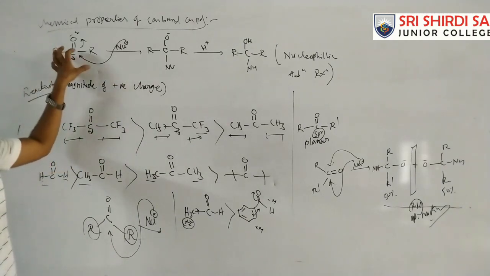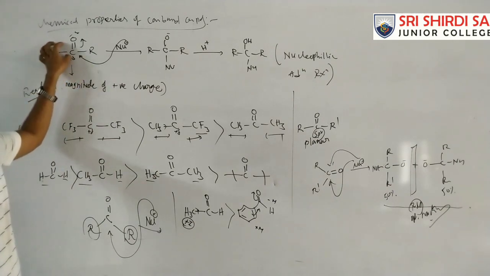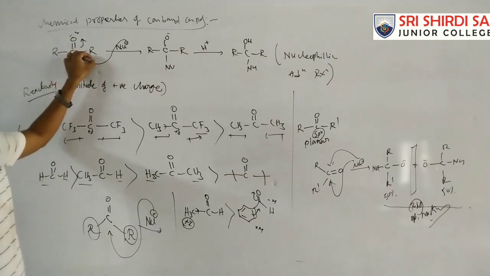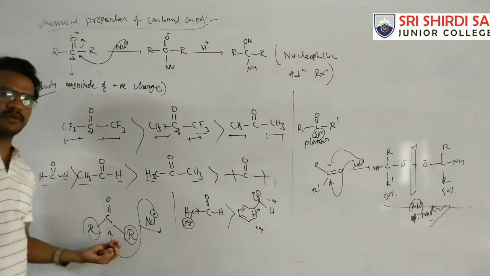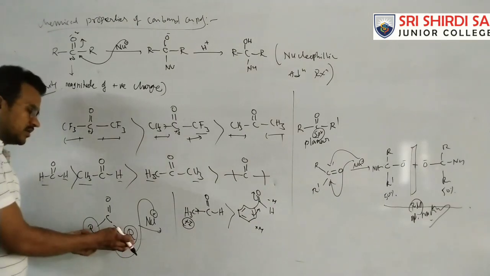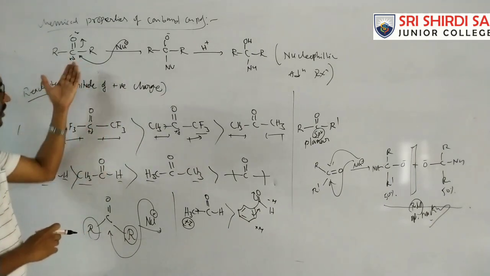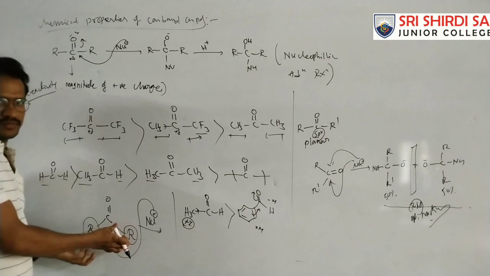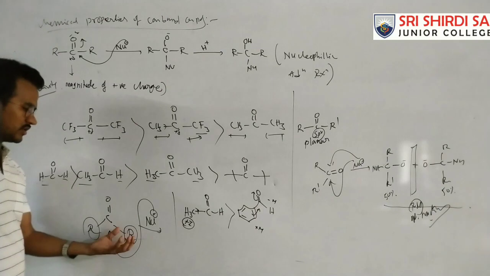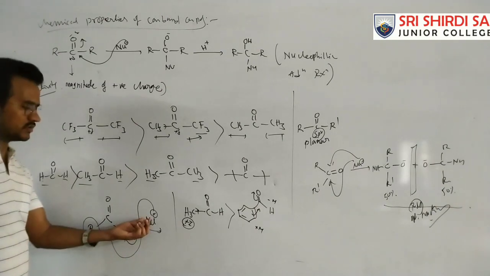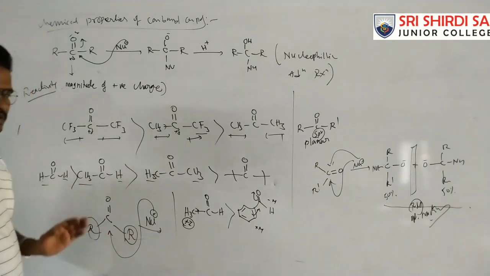Here the reactivity of carbonyl compounds depends on two factors. One is the magnitude of the positive charge and the other is the size of the alkyl groups, that is, the electronic factor and the steric factor. With increasing size of the alkyl groups, attack of the nucleophile becomes very difficult because of the bulky groups. This reaction first involves attack of the nucleophile on the carbonyl carbon. If these are bulky groups, the alkyl groups occupy more space, so attack of the nucleophile on the carbon becomes somewhat difficult. So with increasing size of the alkyl groups, reactivity decreases.